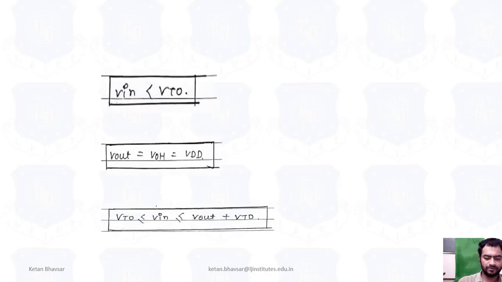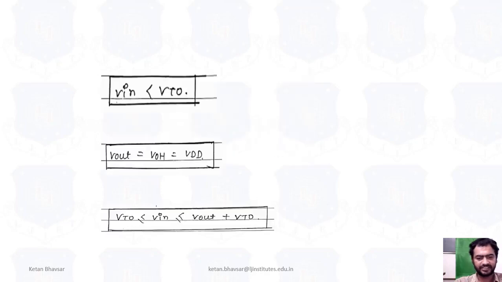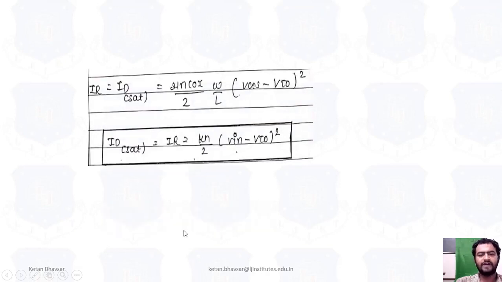So you can see Vin less than VTO, as I already told you, in this particular region in terms of cutoff, linear and saturation region. Vin less than VTO, so Vout is equal to VOH is equal to VDD. If VTO is less than or equal to Vin less than or equal to Vout plus VTO, it is in saturation region. So now for the saturation region, we have an equation for the drain current ID: mu n Cox by 2 W by L (VGS minus VTO) whole square.